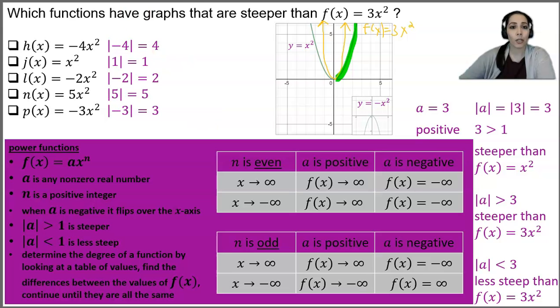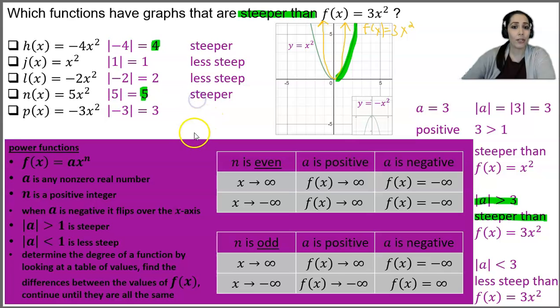So we are looking for the ones that are steeper than. We are going to be looking where the absolute value of a is greater than 3. So which ones are greater than 3? 4 is greater than 3 and 5 is greater than 3. So we know that this first one here is going to be steeper. 1 is less than 3, therefore it's going to be less steep. 2 is less than 3, so that would be less steep. 5 we know is steeper. And this last one here, 3, that's exactly the same. So it's not steeper and it's not less steep. It would just be the same, that last one.